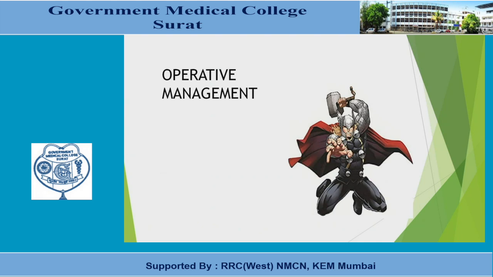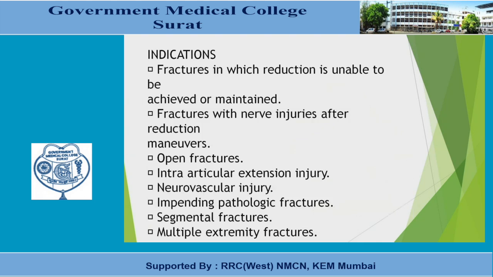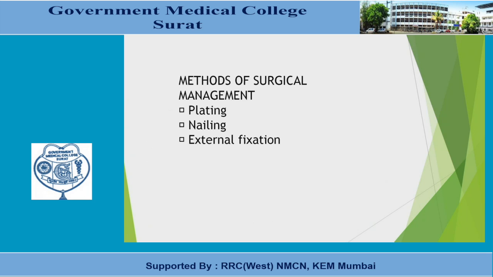And the next one is operative management. When do we operate on the patient? What are the indications? Fracture in which reduction is unable to be achieved or maintained. Fracture with nerve injuries after reduction maneuvers. Open fractures, intra-articular extension injury, neurovascular injury, impending pathological fractures, segmental fractures, and multiple extremity fractures. We go for surgical management. What are the options we have? The plating, the nailing, and external fixation.